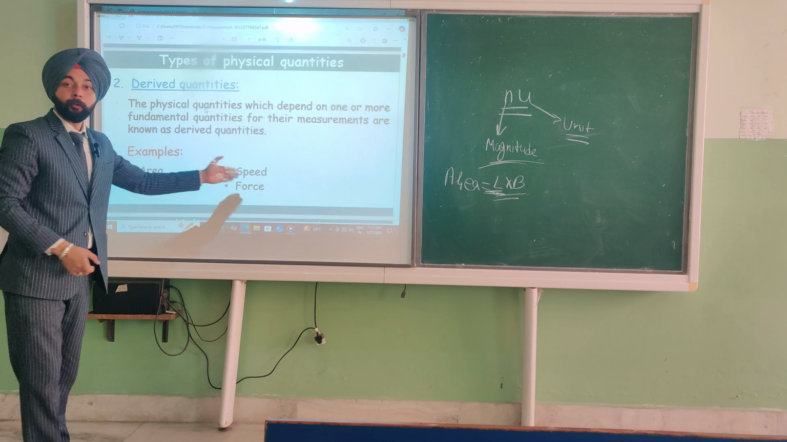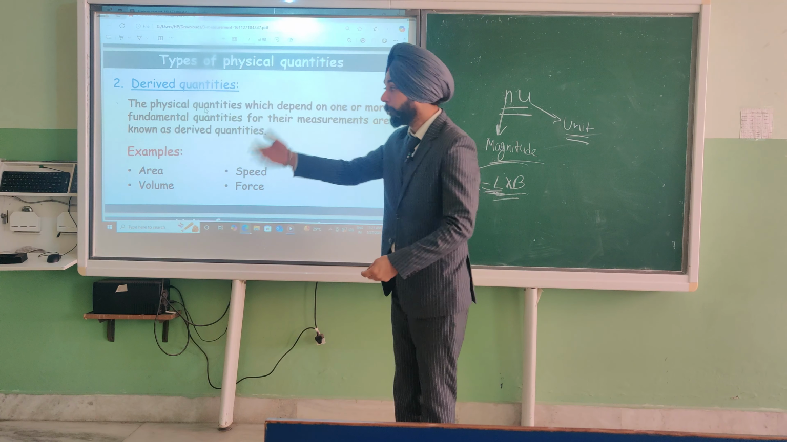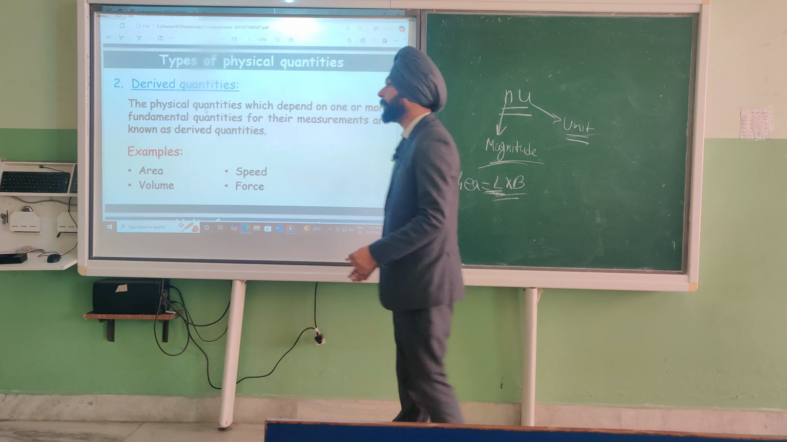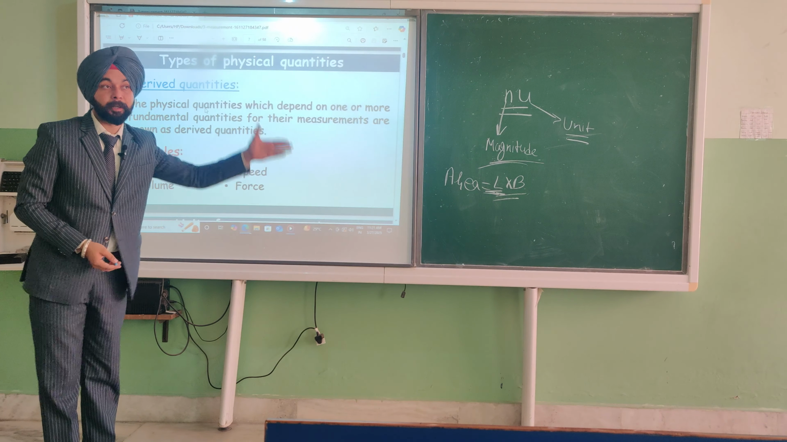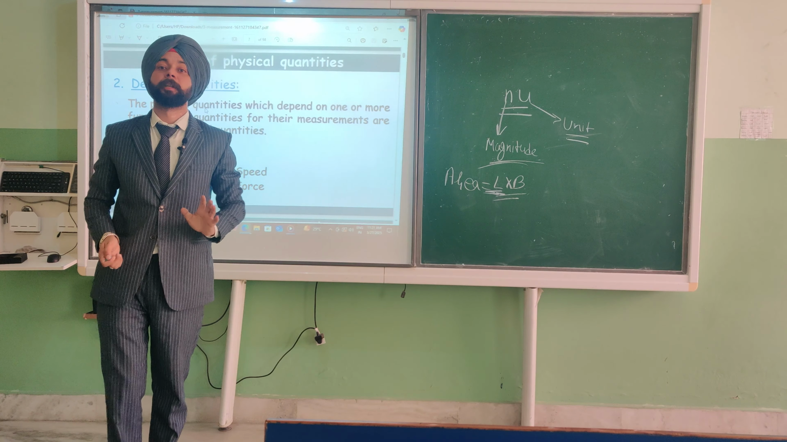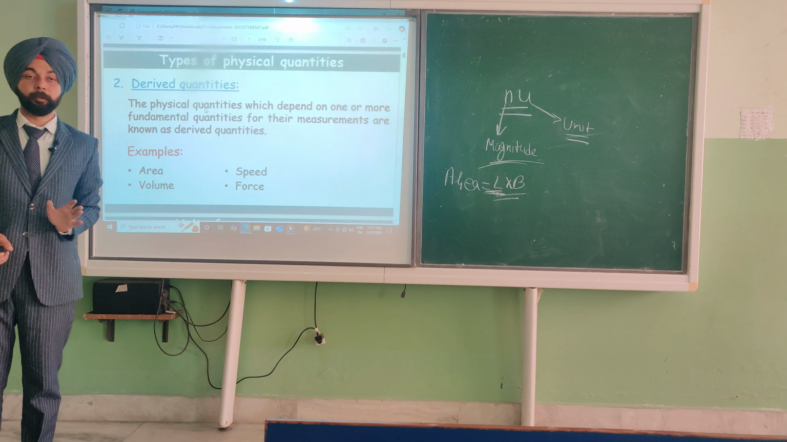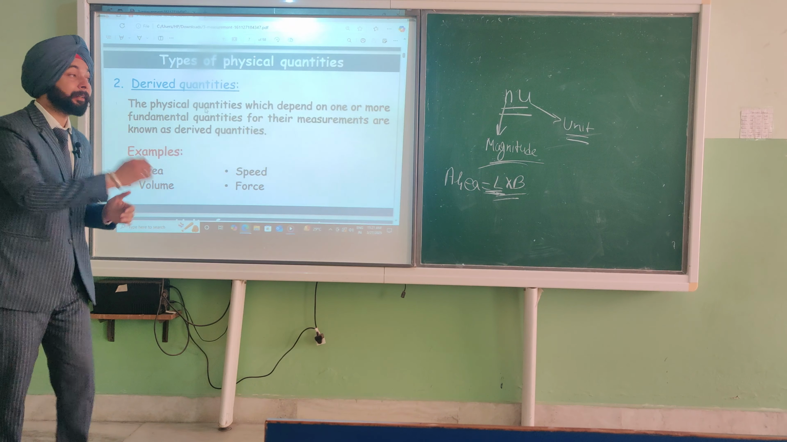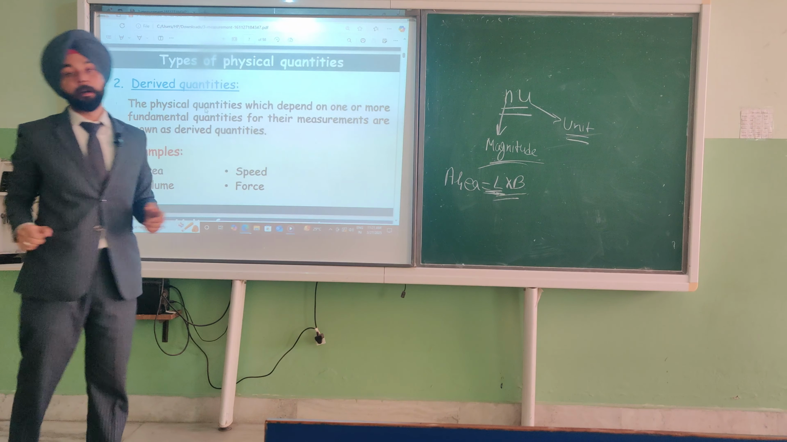And speed. For finding the speed, in the second chapter, Motion in a Straight Path, we will briefly explain what speed is. In 9th grade we had already discussed what speed is. Speed depends upon the distance and time: how much distance is covered in how much time. Next, force is also a derived quantity because it depends upon the mass and acceleration. Acceleration further is a derived quantity. It depends upon the velocity and time.